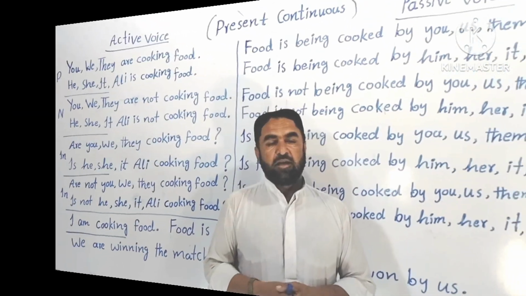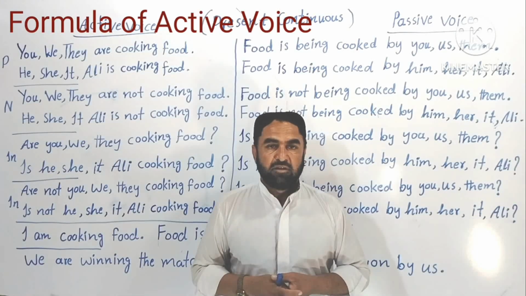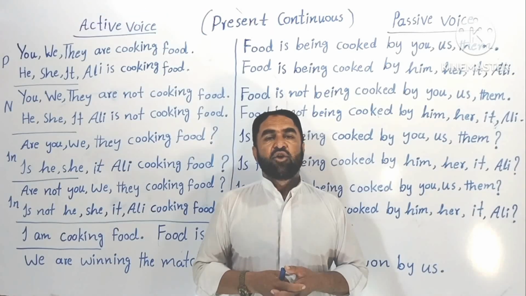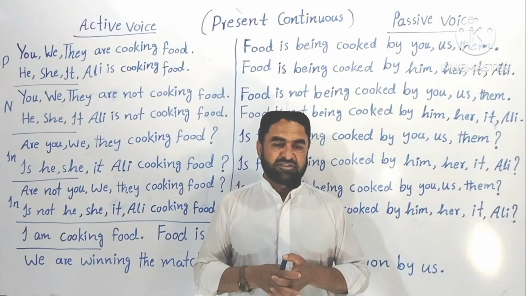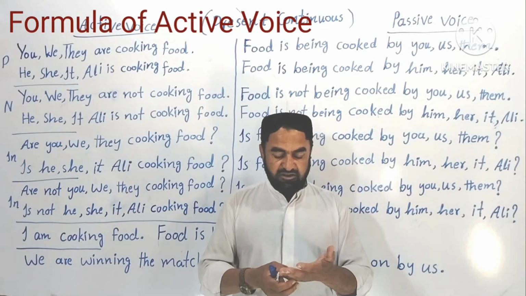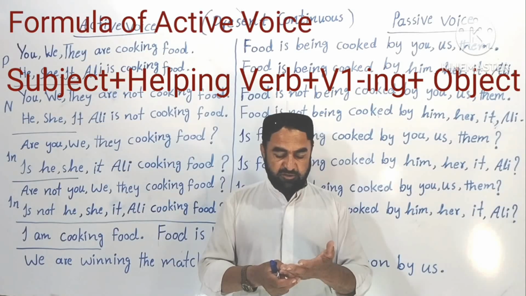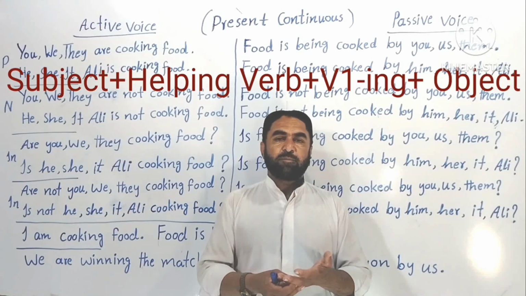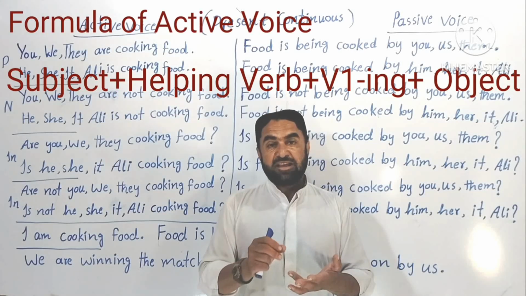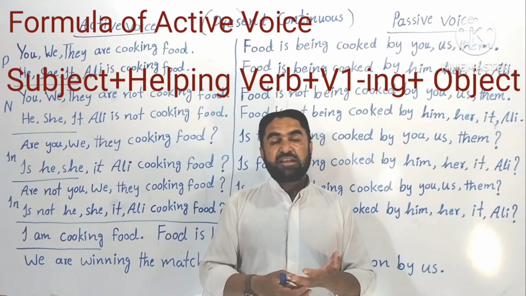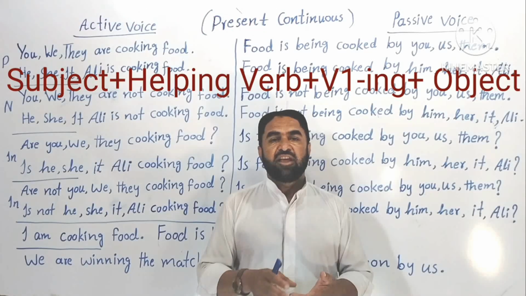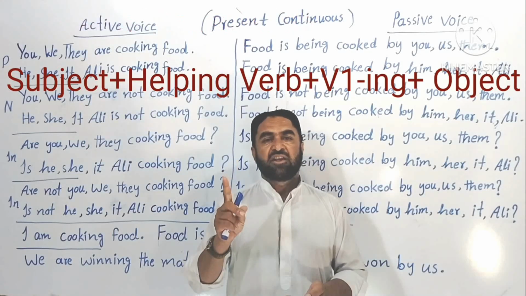Okay, now let's go to the formula of active voice, that is, how present continuous sentences are made in active voice. First of all, you will have to put your subject, then your helping verb: is, are, am. Is is for singular subjects, are is for plural subjects, am is for the subject I.